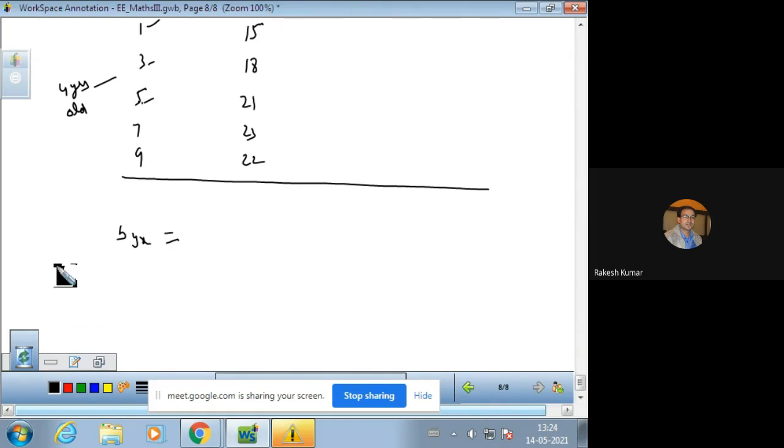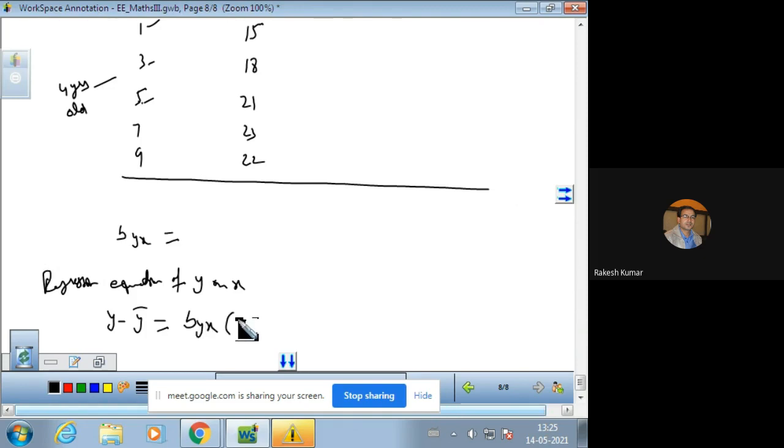So we require byx. Why? Because we require the regression equation of y on x, and you know that it will be y minus y bar equals byx into x minus x bar.